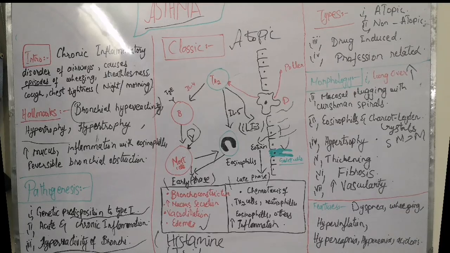What are the clinical features? The clinical features of asthma are dyspnea, wheezing, hyperinflation of the lungs, and these three conditions, hypercapnia, hypoxemia, and acidosis, are seen but mainly in the case of status asthmaticus. What is status asthmaticus? Status asthmaticus is a severe paroxysm that does not respond to therapy and persists for days and even weeks.